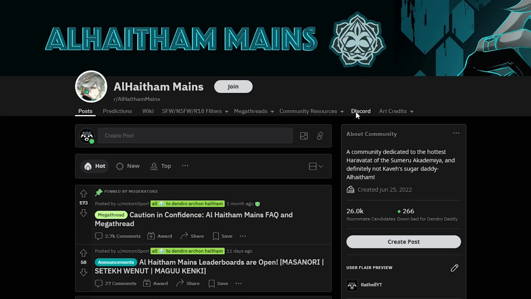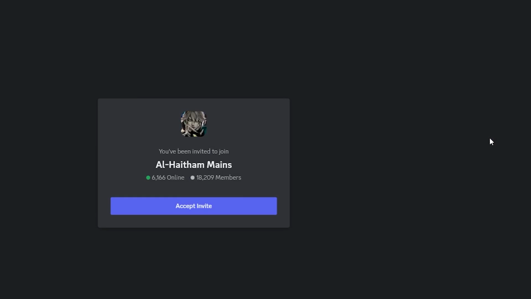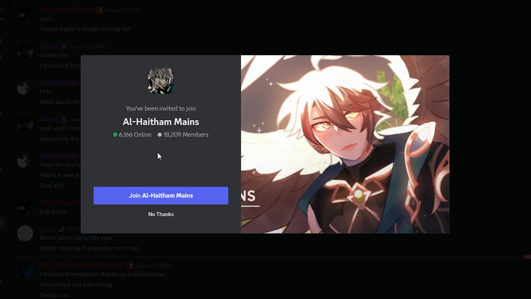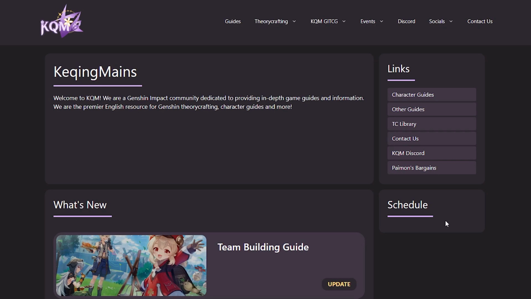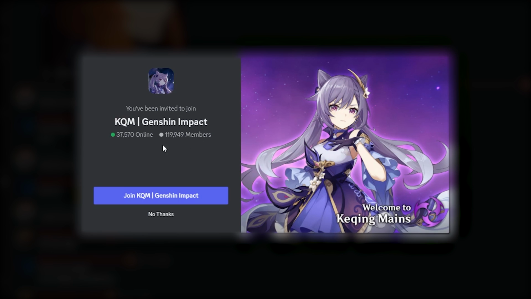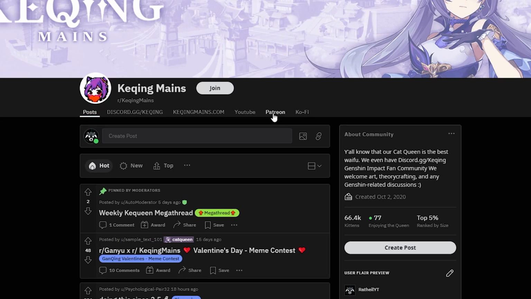Moving on, we have the next metric, which is the total number of members in each Discord server for each character. Now, there is one kind of glaring problem with this. It's only an issue for one character, and that is the Keqing mains Discord. The reason for that is because it's the Discord for the Keqing Mains website, also known as KQM, which, if you didn't know, is basically the go-to place for theorycrafting in Genshin Impact. There are other hubs that people go to, but this was the first and is arguably the largest.